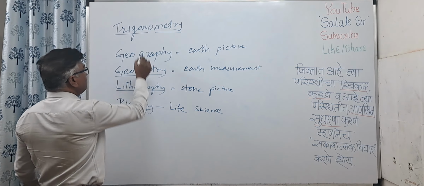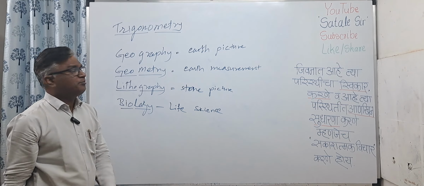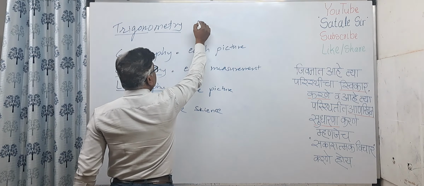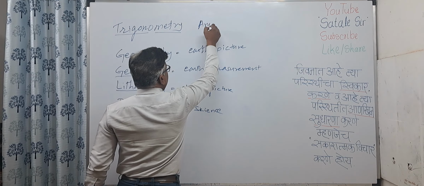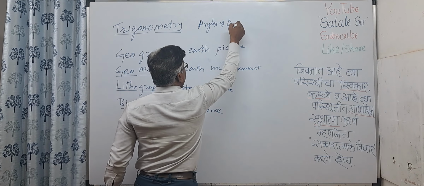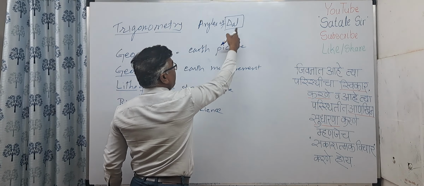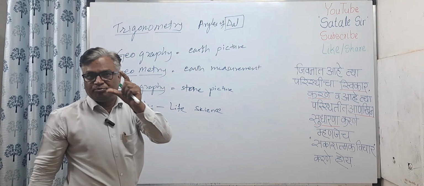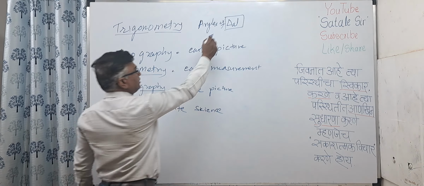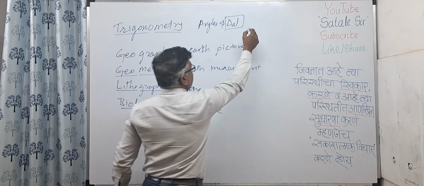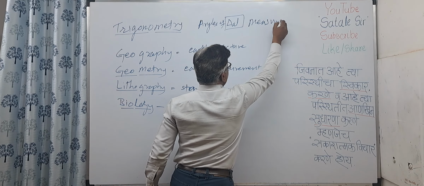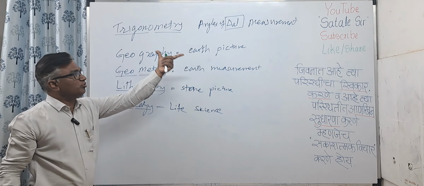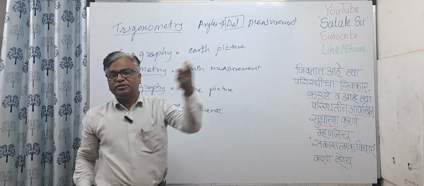Similarly, now let us come to this word trigonometry. Trigono means angles of a triangle. I am representing it like this: this is a triangle, I am drawing a figure of a triangle, and I am writing a short l as a suffix there. So trigono is angles of a triangle, and metry means measurement. So now you can know the meaning of trigonometry. What is trigonometry? It is the measurement of angles of a triangle.